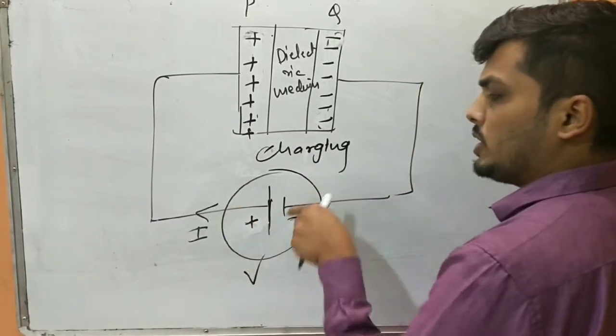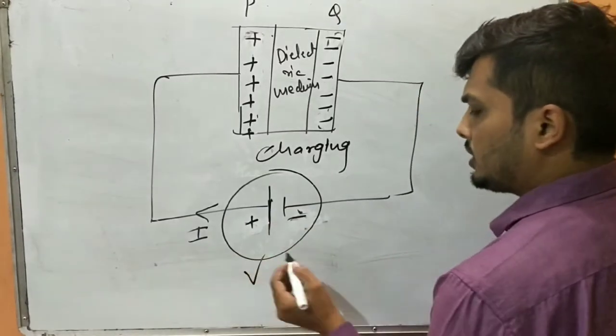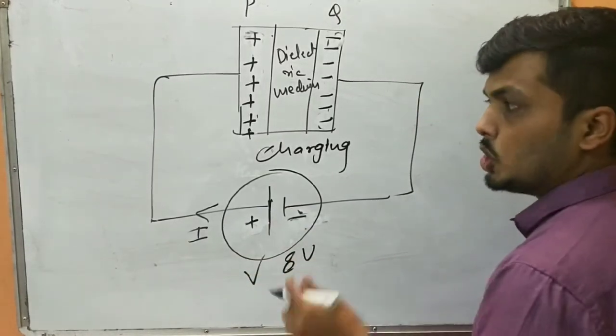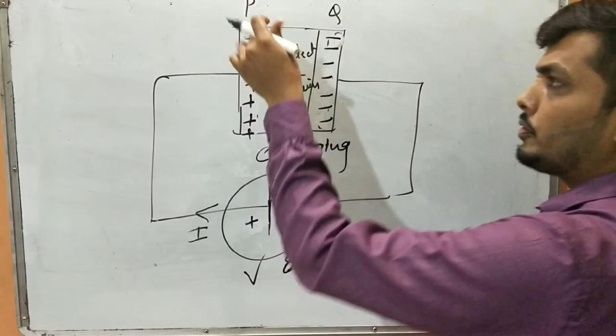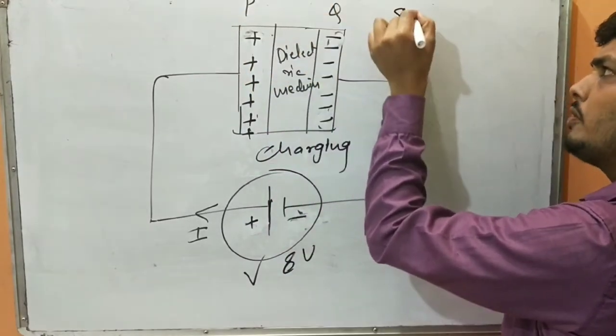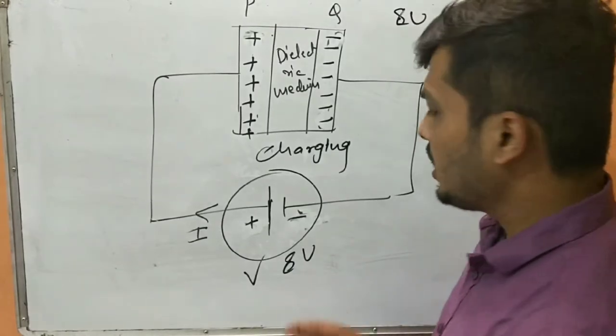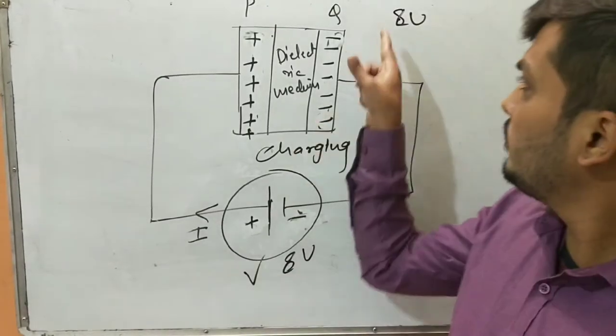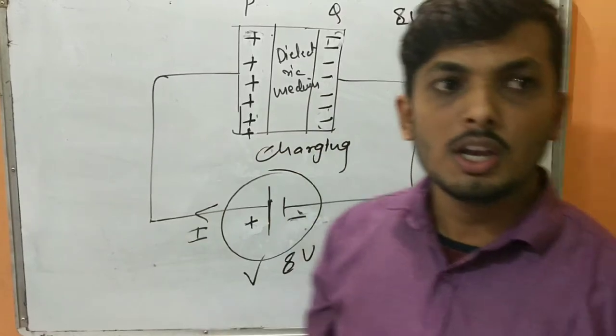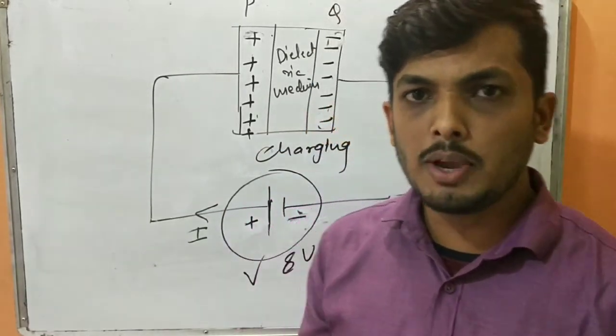Clear? Now once I set up the potential, imagine for example the potential is 8 volt, so a potential difference of 8 volts is created between P and Q. Afterwards they will no longer get charged. By chance, if I increase the potential beyond what the capacitor can hold, the capacitor may be destroyed, it may burst out.